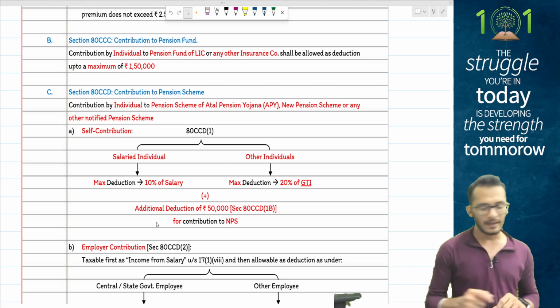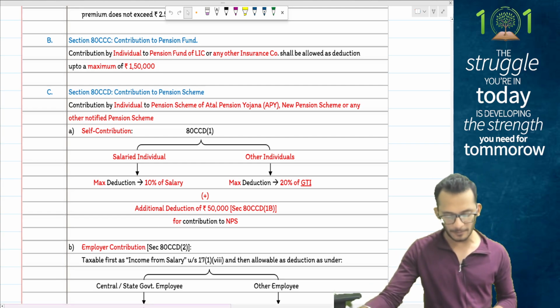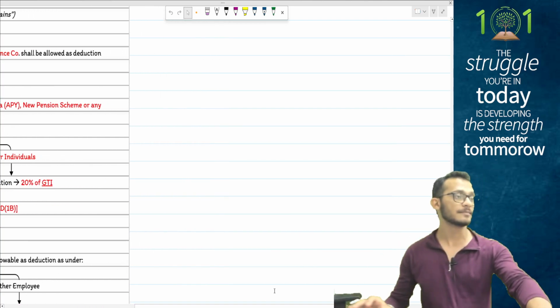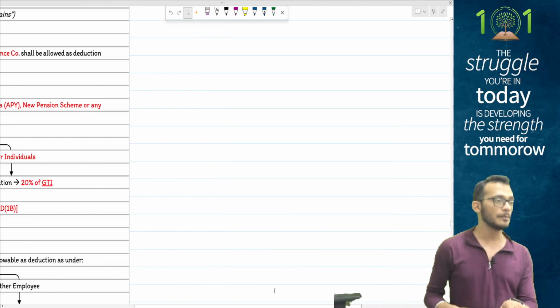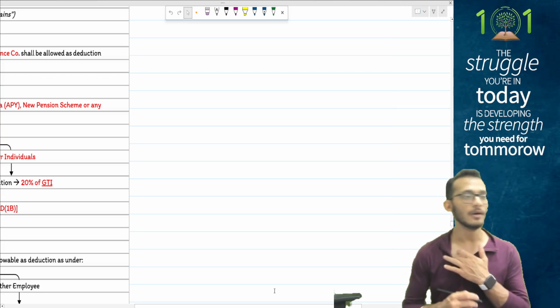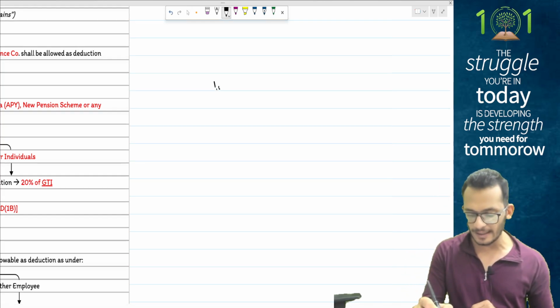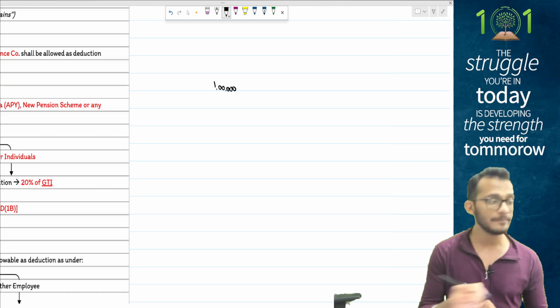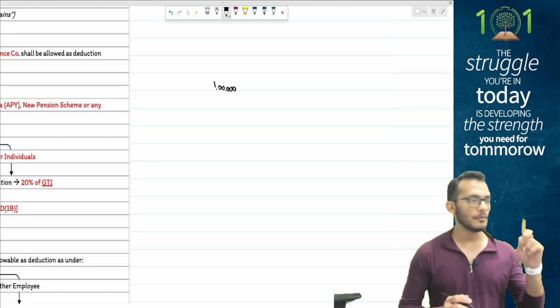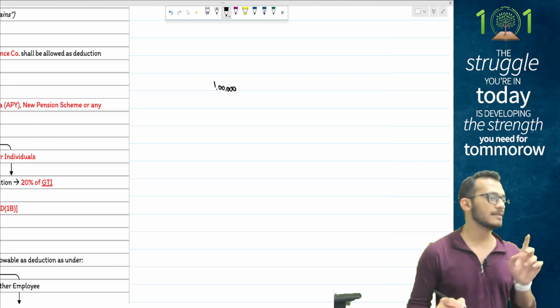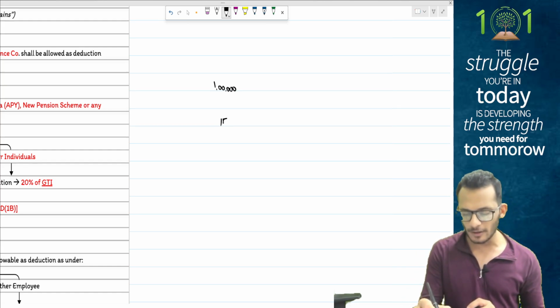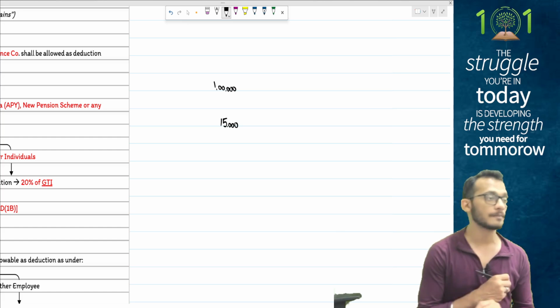Yes. If I have to link this with the PGBP and other chapters, people, the logic will remain as this. When it comes to NPS, if the salary is 1 lakh rupees, and the question comes and says that on this salary, employer has contributed 15,000 rupees.